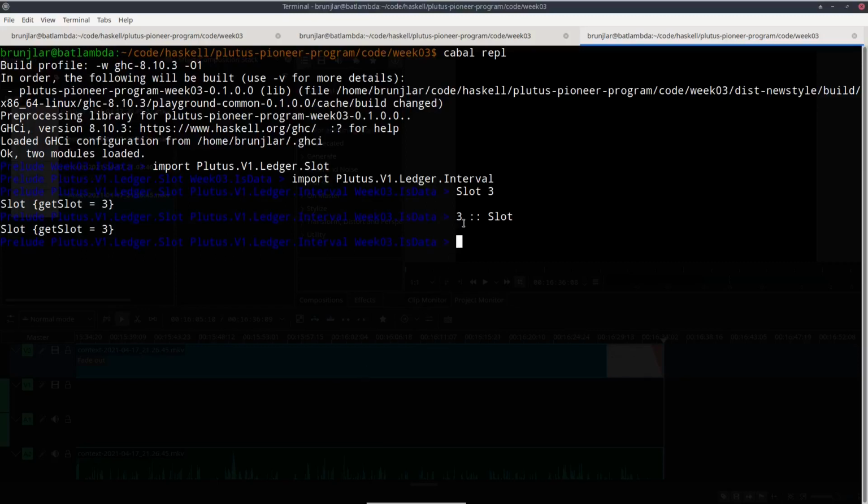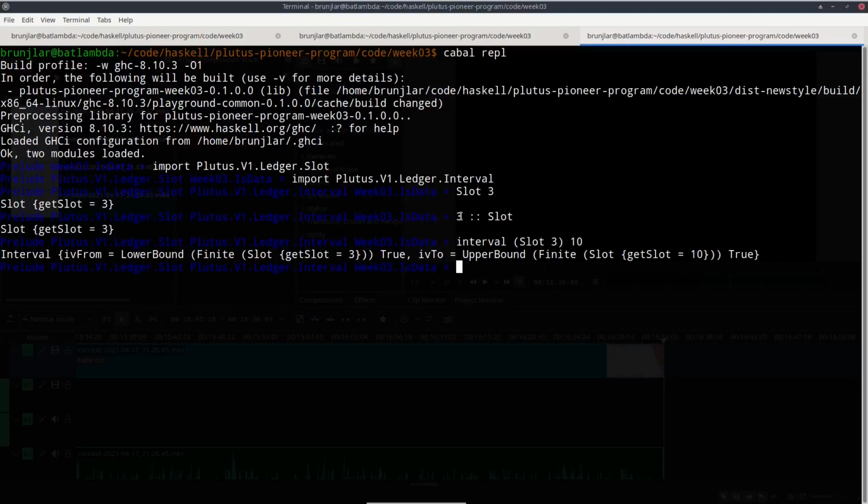This uses the aforementioned num instance for slots, so I can use numeric constants. For now we saw there are various helper functions to construct intervals. So for example, let's first use the interval function. Let's say we can do something like interval slot 3, 10. So this now gives us slots 3, 4, 5, 6, 7, 8, 9, 10.